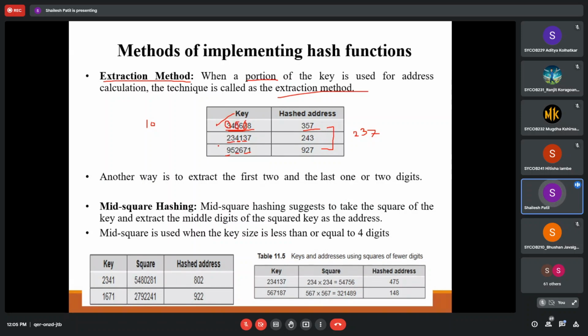The next thing that we have is mid square hashing. This is one type, and we call it mid square hashing. What is done here is we take the square of the key, and then find the mid of that particular square. If we see, 802 is the mid of this. Again, for this number we calculate the square, and the mid of this is 922. That is what we take for the hash address calculation.